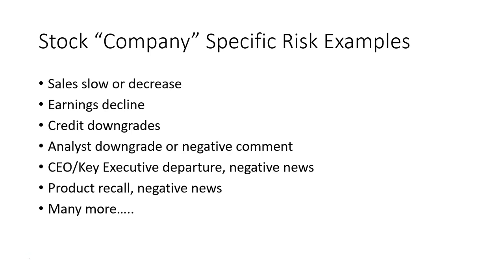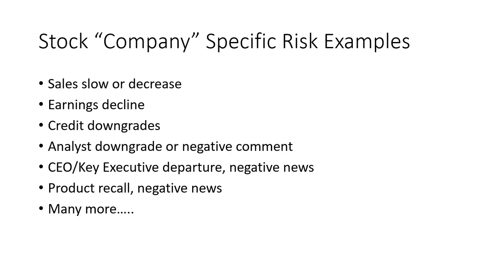Now, if the sales were to decrease, so maybe they sold $1 million worth of product last year, and this year they're only going to sell maybe $750,000 worth of product. So they're still selling product, but they have actually decreased year over year as to what they're selling. So either one of those things, either a slowdown in the sales growth or an actual decrease in sales, could have a material impact, a negative impact on the stock.